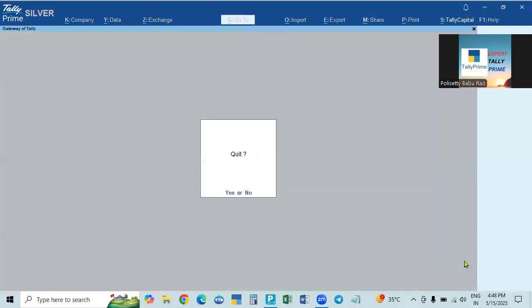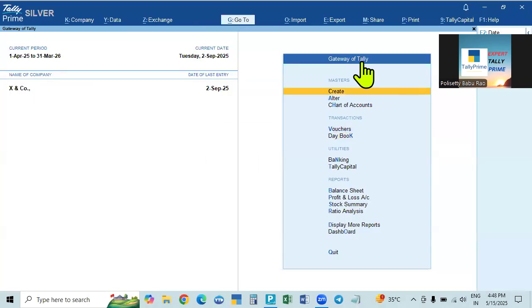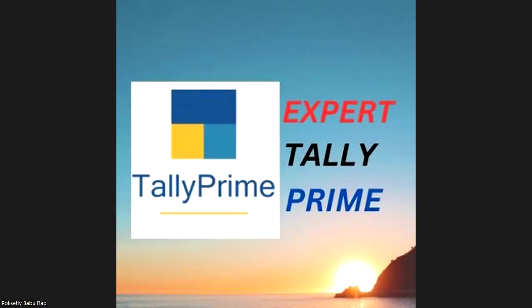Like this, we can make the data backup and restore. Backup can be done manually, or by default. Default means the backup path, every day you have to select every time from the drive.